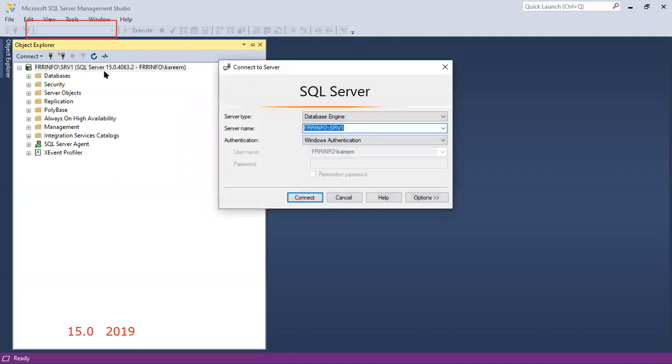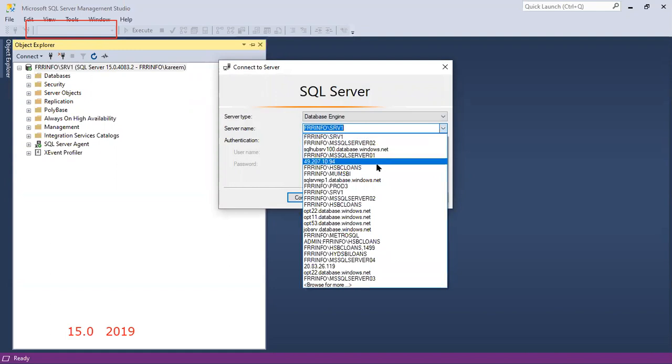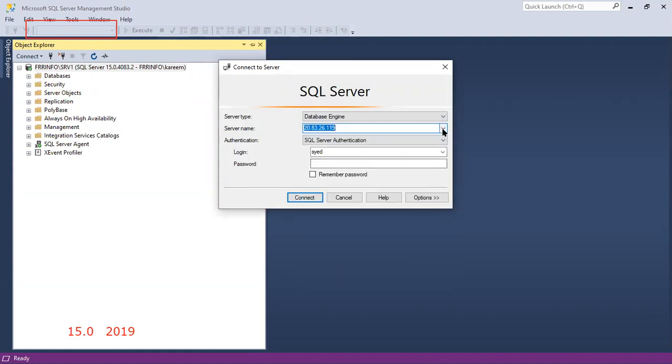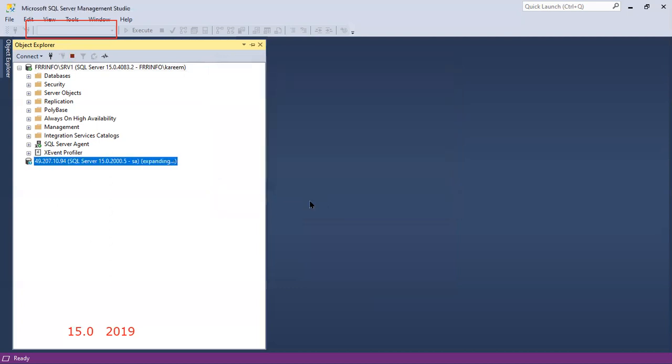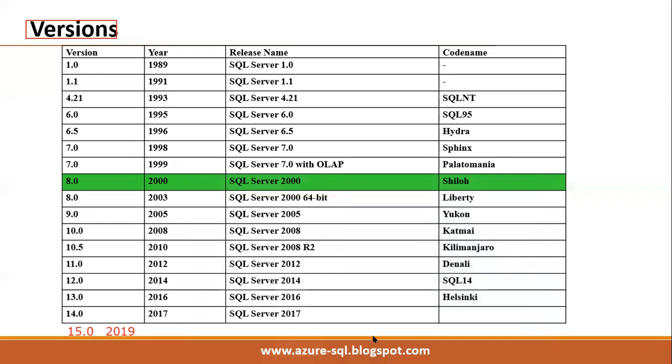We can see here the 15.0 version means the 2019 version. One of our servers is there. Let me check, it is also a 2019 server. So like this, servers may be at any location, any place. We can connect through SSMS and start working with SSMS, SQL Server Management Studio, right?